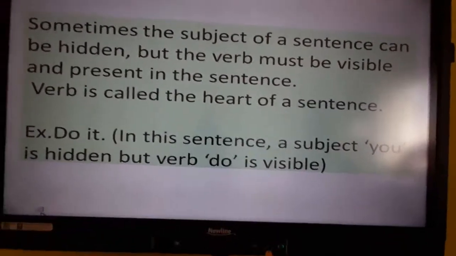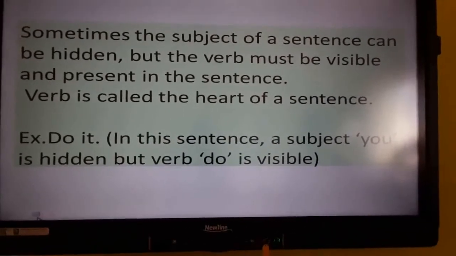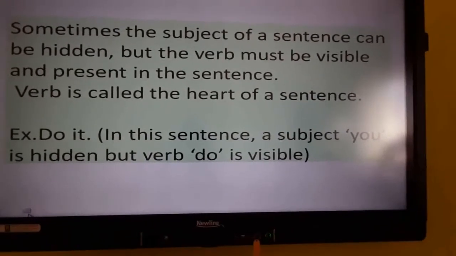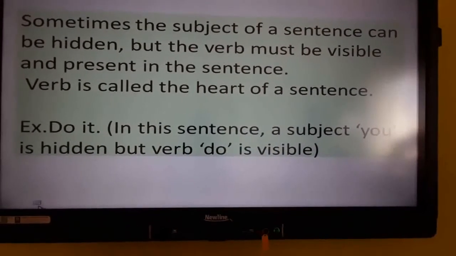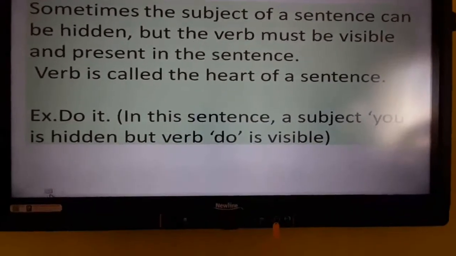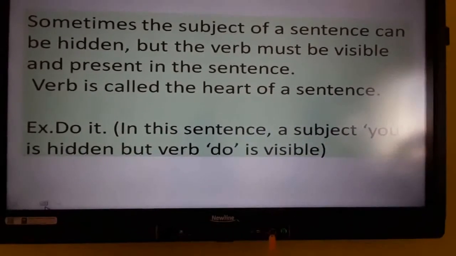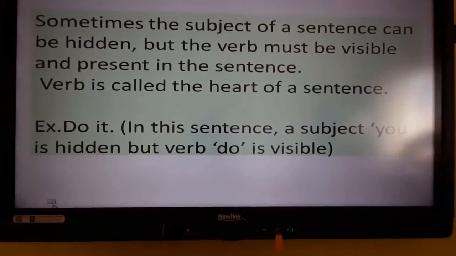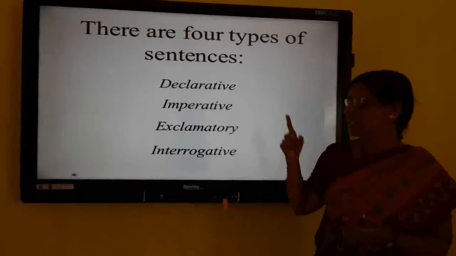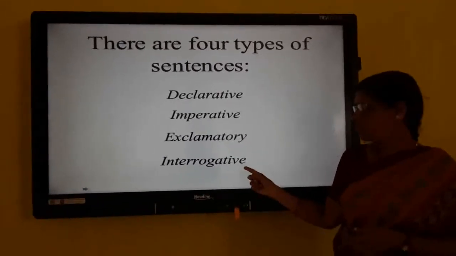Sometimes the subject of the sentence can be hidden, but the verb must be visible and present in the sentence. So the verb is called the heart of the sentence. For example, do it. Is there any subject? You do it. So you is hidden here, but we can understand the meaning. So do is the verb here which gives complete meaning. There are 4 types of sentences. They are declarative sentence, imperative sentence, exclamatory sentence and interrogative sentence.